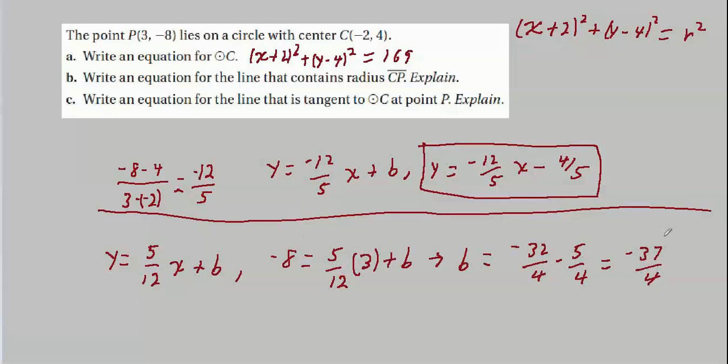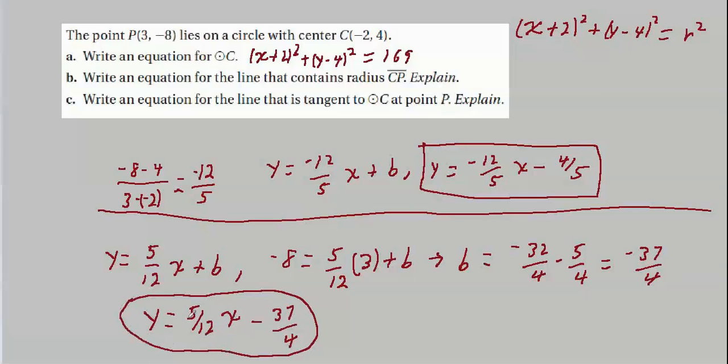Minus 9 and 1/4. Well, doesn't really matter. They didn't ask us to simplify anything, so I think it would be legitimate to just write y equals 5 twelfths x, pardon me, it's not b, that would be an x, wouldn't it, minus 37 over 4. This is the equation for our tangent at the point P.